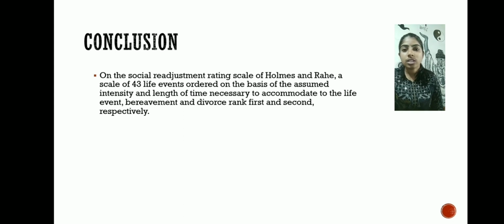So these were all the things I wanted to cover on the SRRS, the Social Readjustment Rating Scale by Holmes and Rahe. There are 43 life change units, ordered on the basis of intensity and the length of time necessary to accommodate to the life event. By adding them up, if the total comes between 150 and 300, we can rate the probability of becoming ill due to stress.